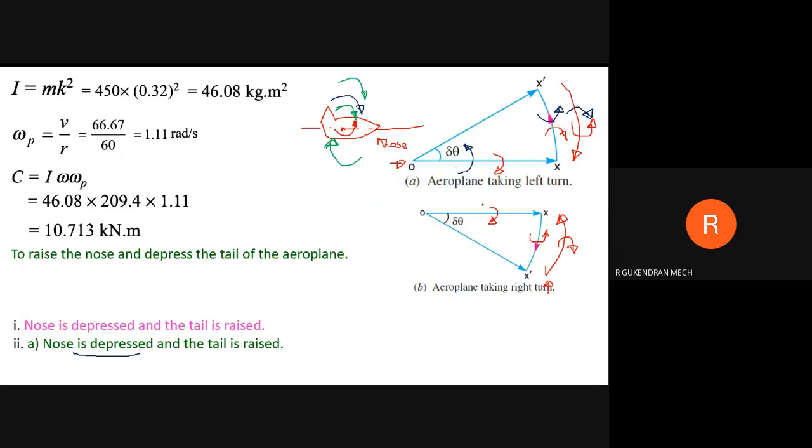Okay. For the same case, while taking a right turn, it is rotating in counterclockwise direction. So x to x dash is counterclockwise direction, and the reactive gyroscopic couple is in clockwise direction.